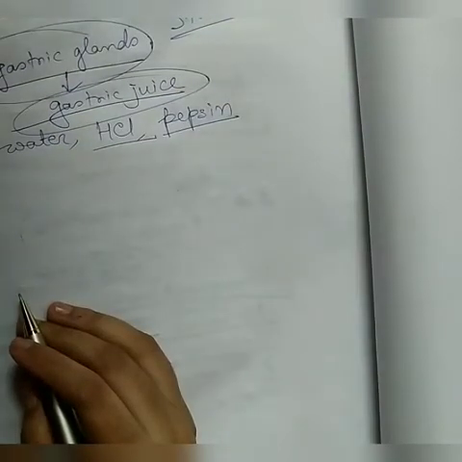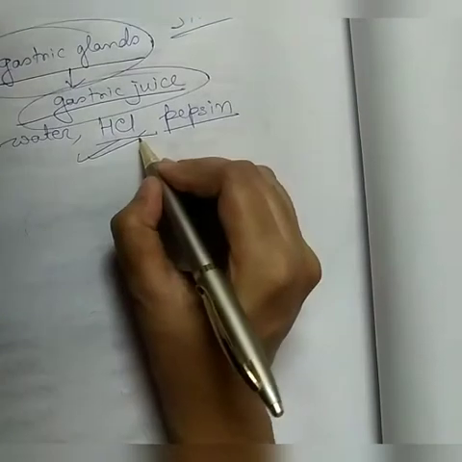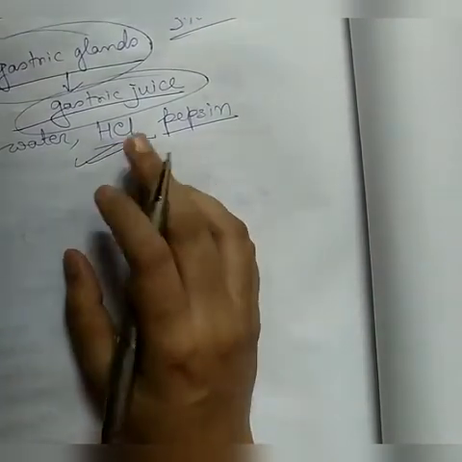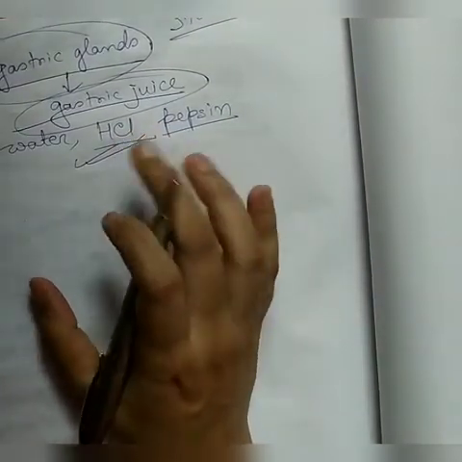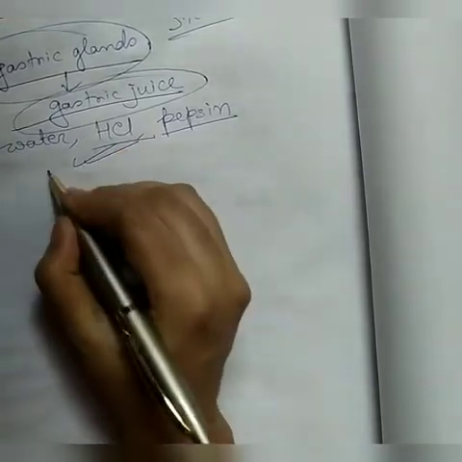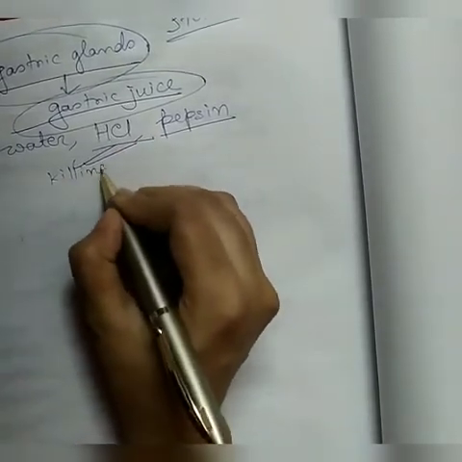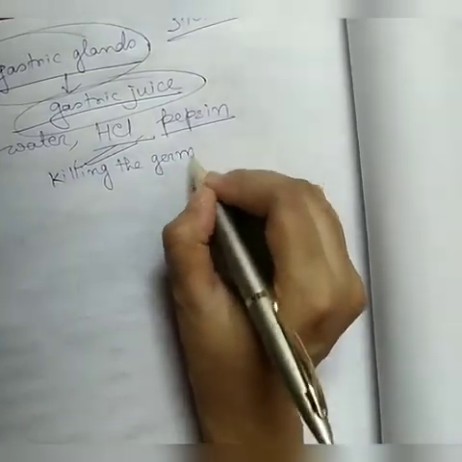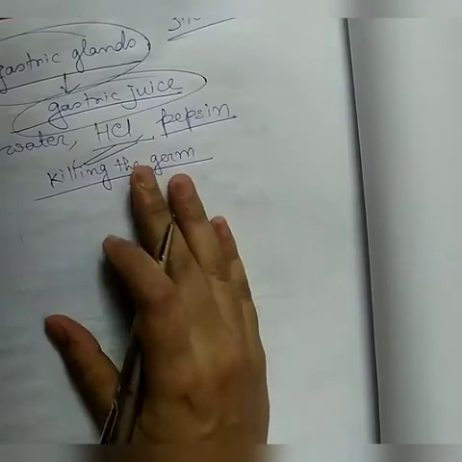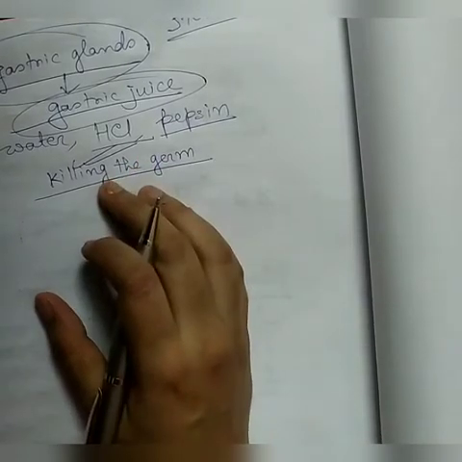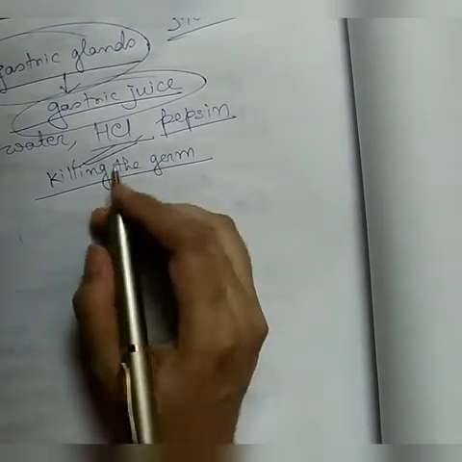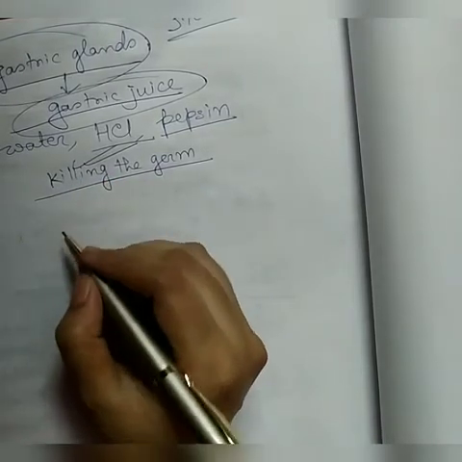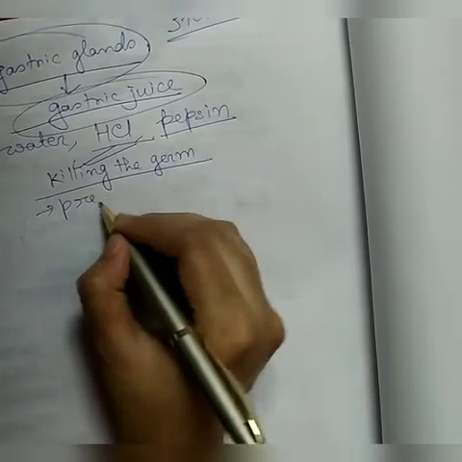So, what is the function of this gastric juice? As HCl is present, and HCl is an acid, this acid kills the germs. Killing the germs is one function of this acid, whatever germs are entering the stomach along with the food, and it prevents the rotting of food.